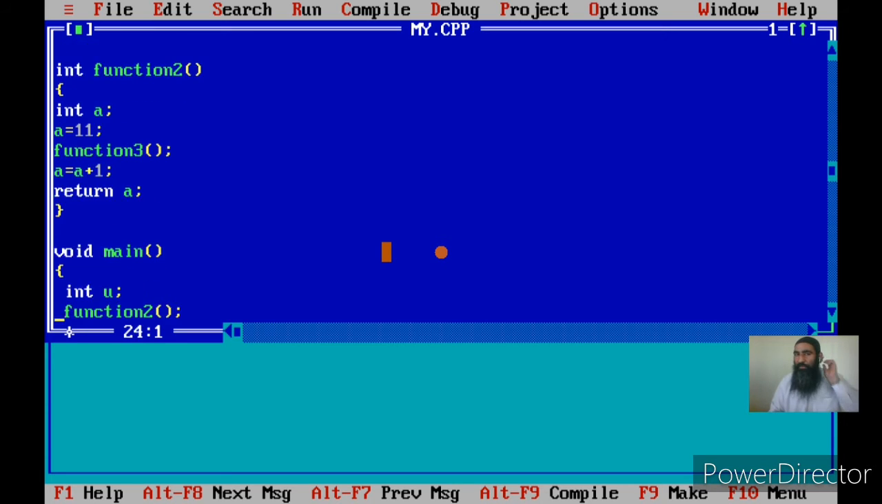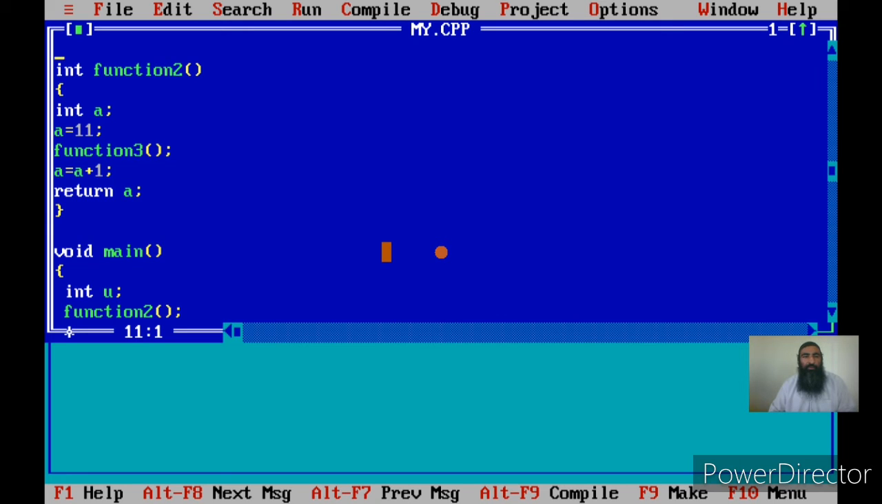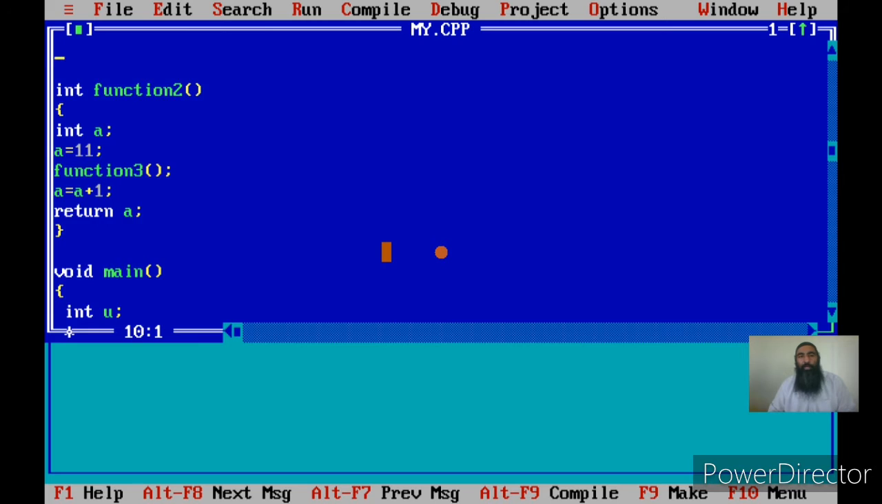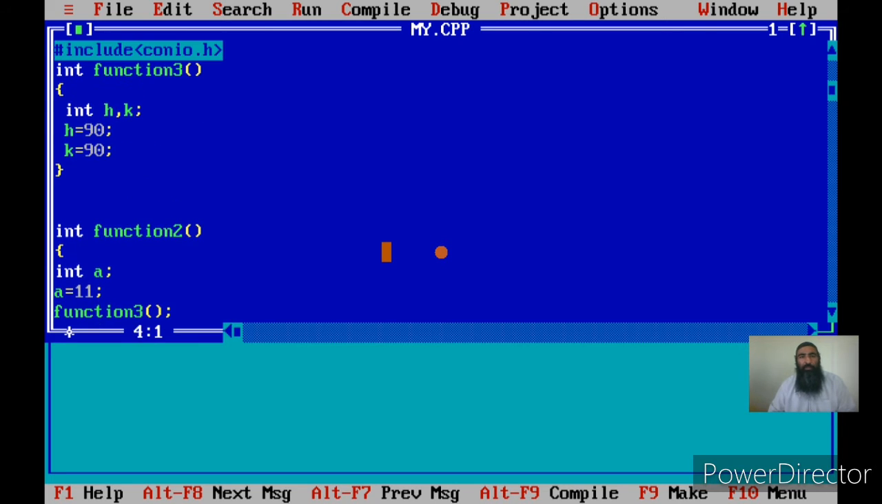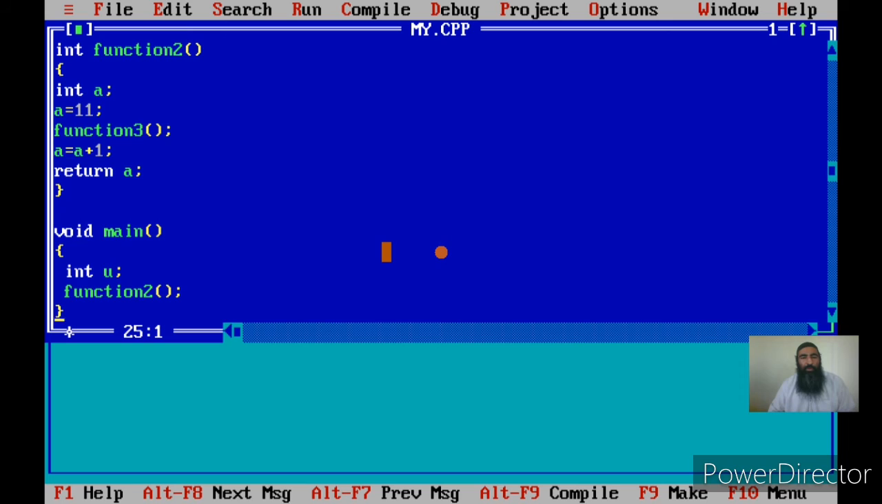The control flow actually means passing control from one function to another function. It is a request to the CPU through the function call that it should execute a particular function, that is the called function. Now any function can call any other function. Function 3 can call some other function. There is no restriction to the nesting of function calls. Now we are calling function 3 within function 2, but we are calling function 2 from the main. This is called nesting of function calls.